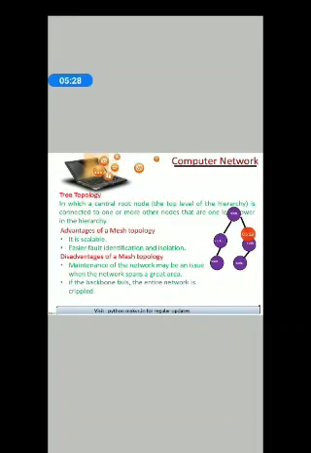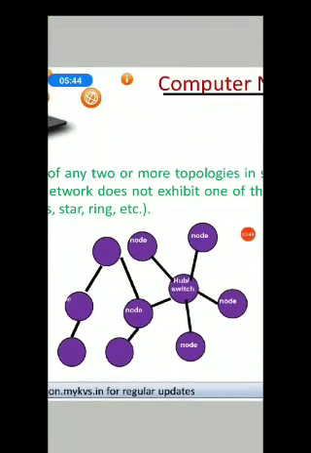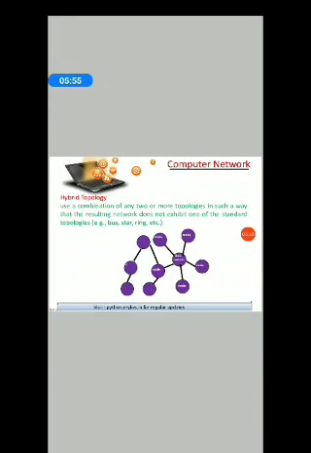Disadvantage: maintenance of this type of network is not easy, and if the root fails, the entire network is crippled. Then we have hybrid topology, which is a combination of different types of topology. You can see in the diagram there's a tree topology and a star topology, both mixed. So this is hybrid topology. More than one topology's geometrical arrangement may be used in this type of topology.